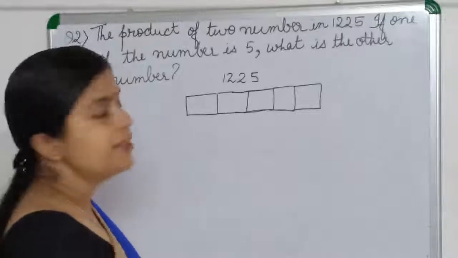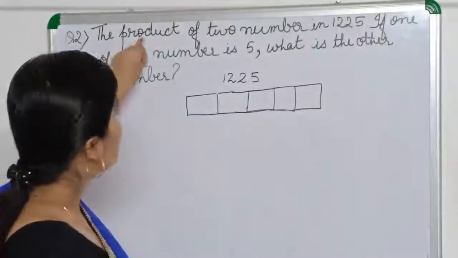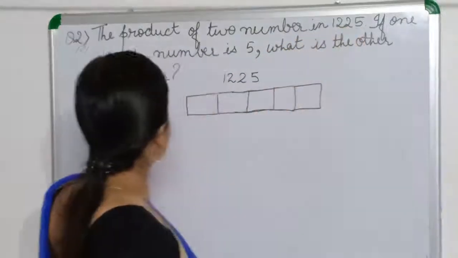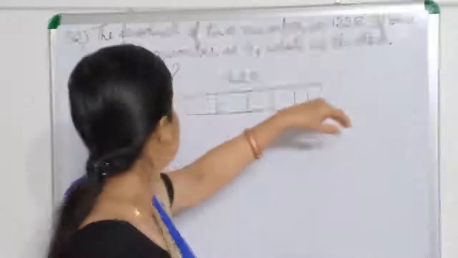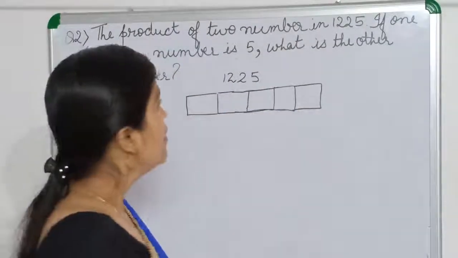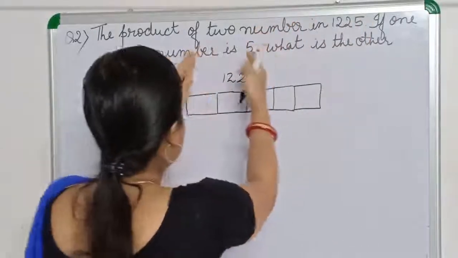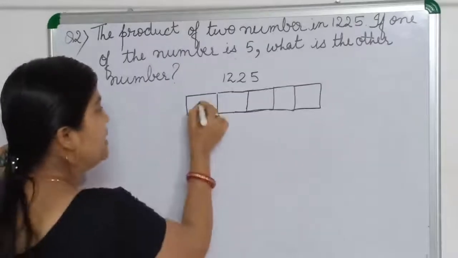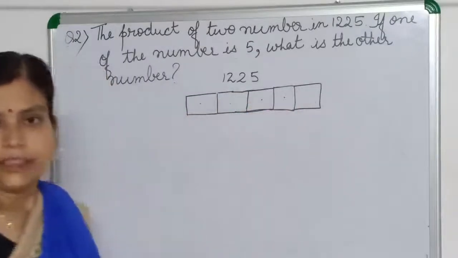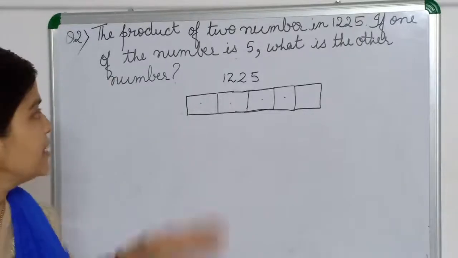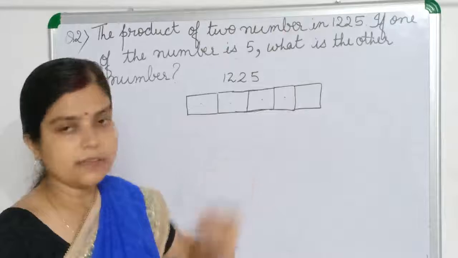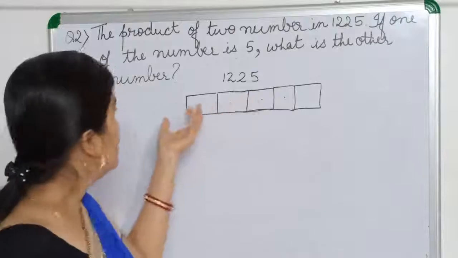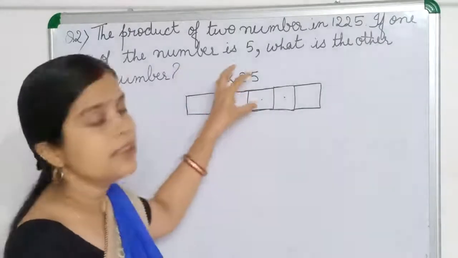Now I am going to discuss another question. It is given the product of two numbers is 1225. If one of the numbers is 5, then what is the other number? That is only asking. It means this much number is divided into 5 equal groups. Okay? Then what will the number be in each group? We can change the sentence like this only. It is asking that the total number is this much, and we have to divide this number into 5 equal groups. So we have to find what the number will be in each group.